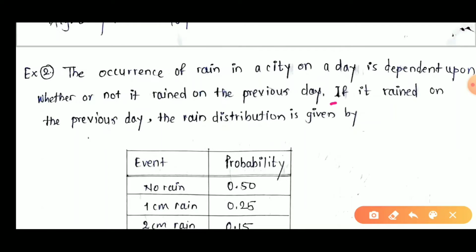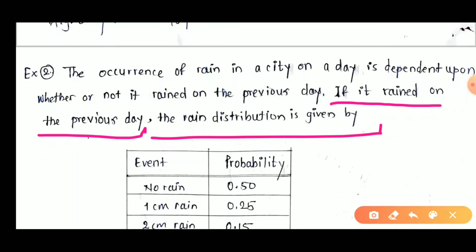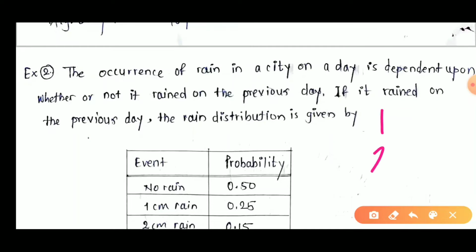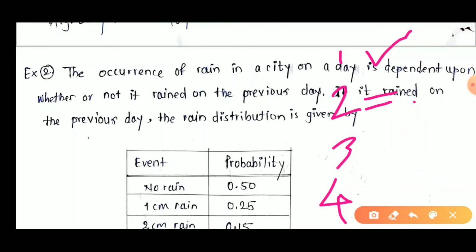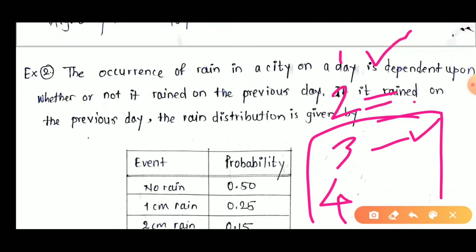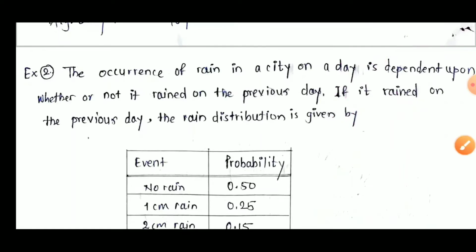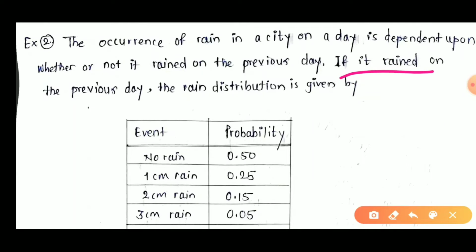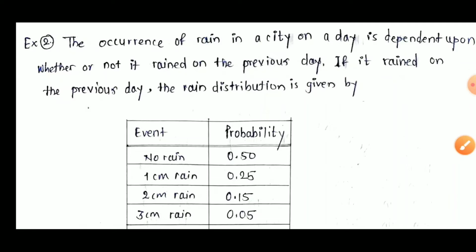The first table is: if it rained on the previous day, the rain distribution is given by, means in a week, 1 day, 2 day, 3 day. Okay, in a week, just for example, 4 days are there. If there is rain on the first day, then the probability of rain on the second day is given. If there is rain on the previous day, then the probability of rain on the next day is given in this table number 1. If it rained on the previous day, the rain distribution is given.